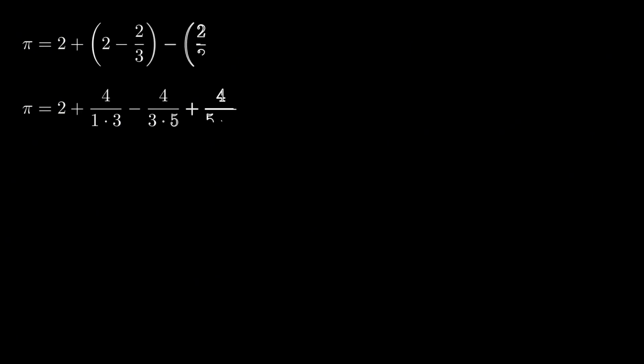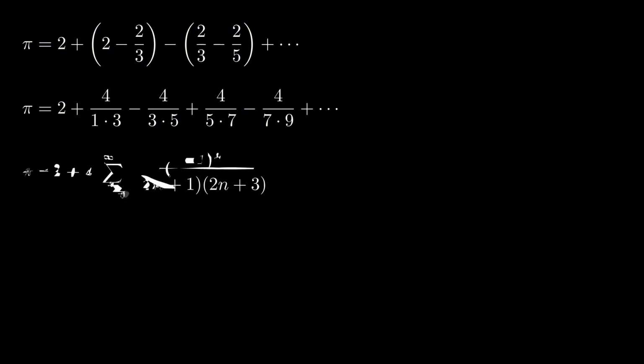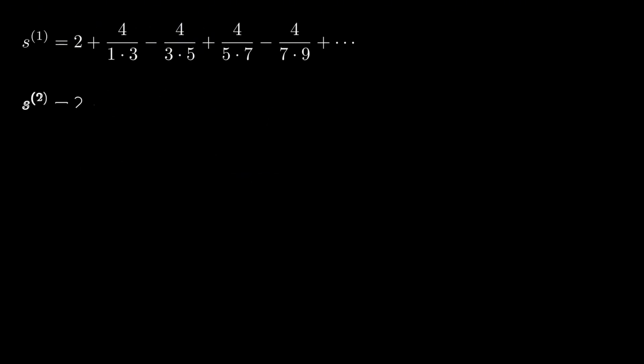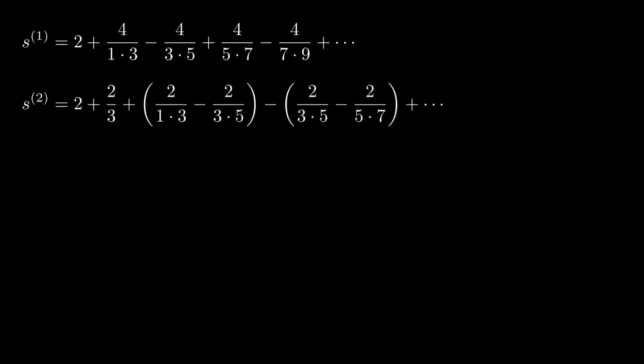To continue the analysis, I've simplified the fractions and rewritten the denominators as products of odd numbers. This will be a recurring pattern. Lastly, we will write this as a summation and call it S1 to denote that we've applied the Euler transform exactly once. Now let's take S1 and apply the Euler transform again, but we don't touch the isolated 2 term we created from S1. This pulls out yet another term, 2 over 3.